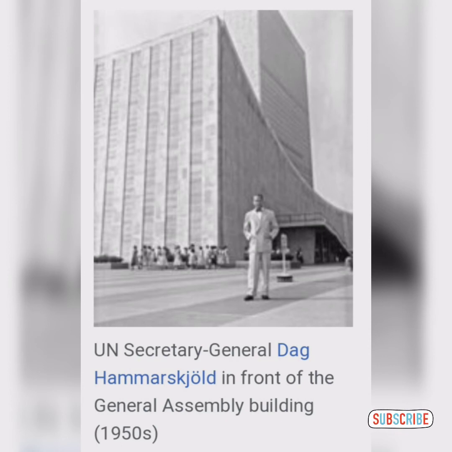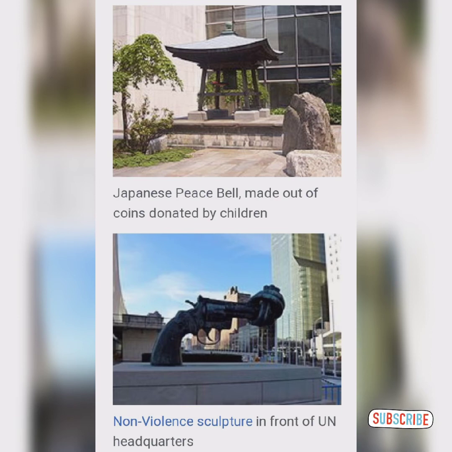This is Dag Hammarskjöld in front of the General Assembly building in 1950. And these are the art collections in front of the UN. The main two are here: the Japanese peace bell and the non-violence sculpture in front.